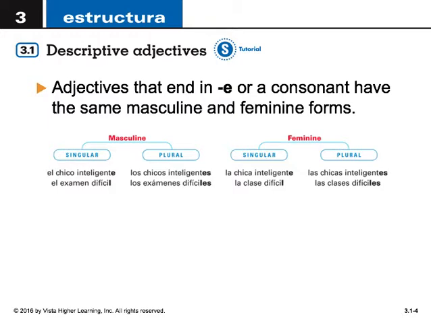Adjectives that end in the letter E or a consonant have the same masculine and feminine forms. For example, el chico inteligente y la chica inteligente. Or el examen difícil, la clase difícil. They also just have simply plural forms. For example, los chicos inteligentes or las chicas inteligentes. Los exámenes difíciles or las clases difíciles.